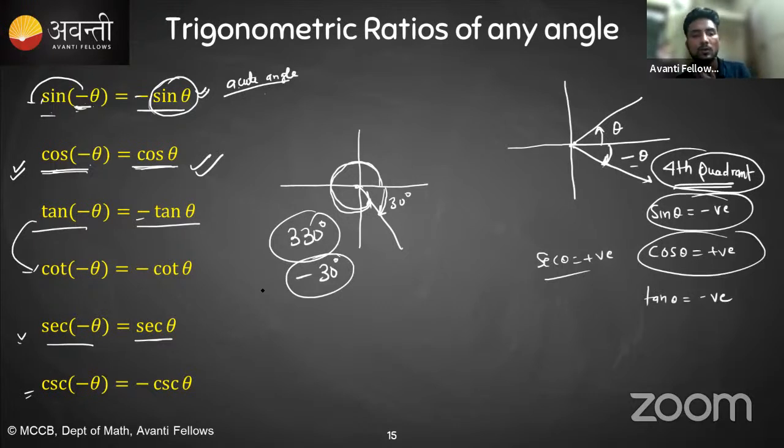Clear है ना सबको? Okay, so for this, just remember this, and if anybody asks you why cos minus theta is not minus cos theta but cos theta, just say that, sir, negative theta means clockwise, it is going into fourth quadrant, and in fourth quadrant cos theta is positive, so that's why it is positive. Okay,